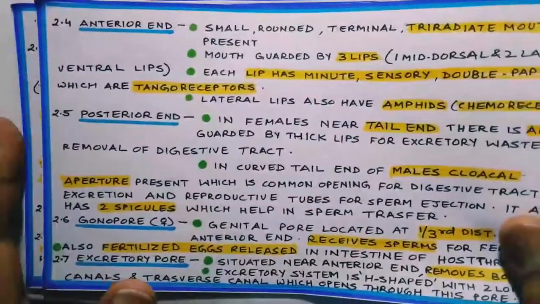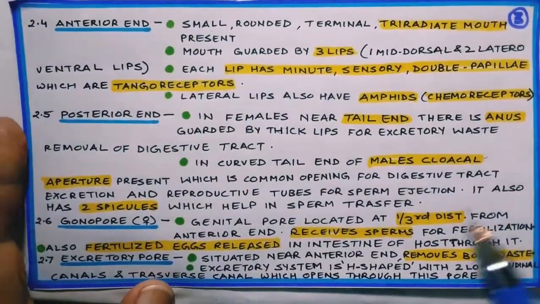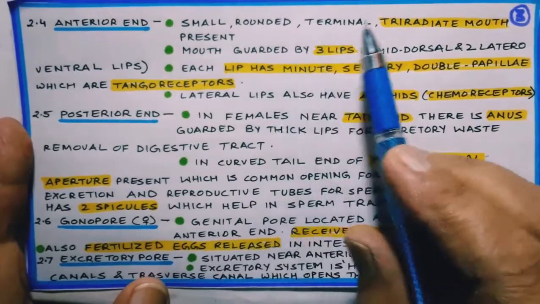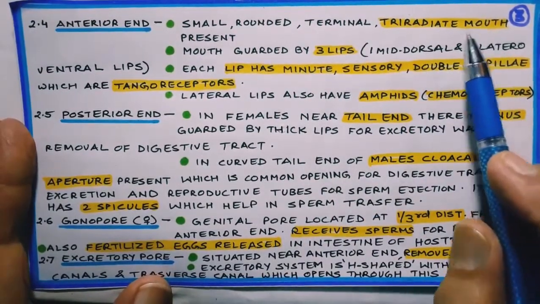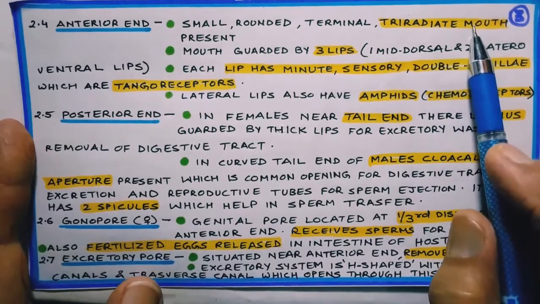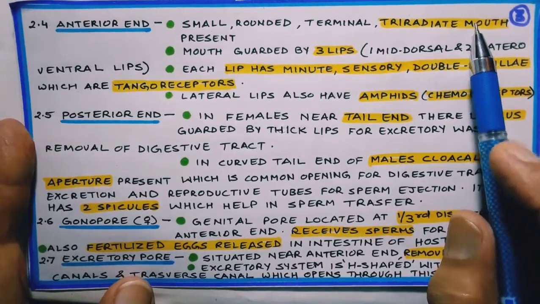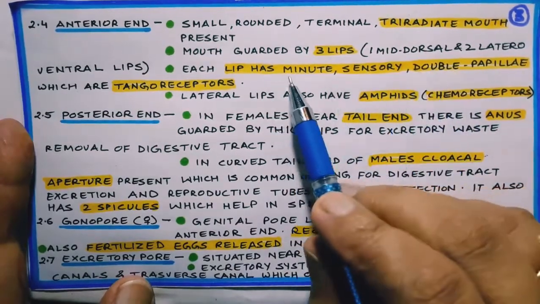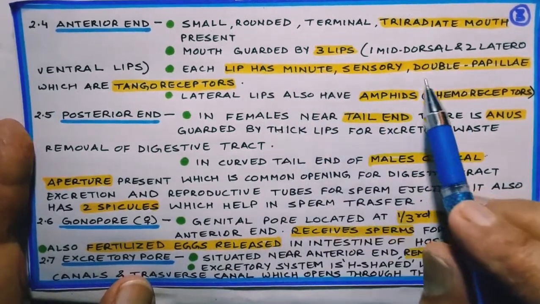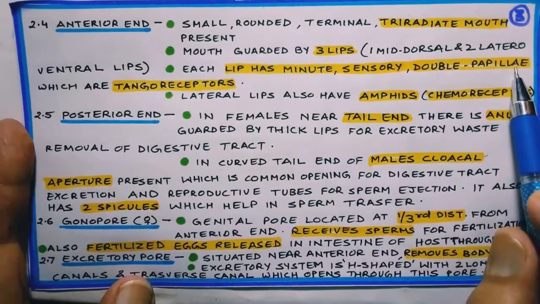Now, if we come to the anterior end of the body, it is small, rounded and terminal, and triradiate mouth is present, as I have already explained and shown to you. I just now mentioned that they have lip having minute double papillae.